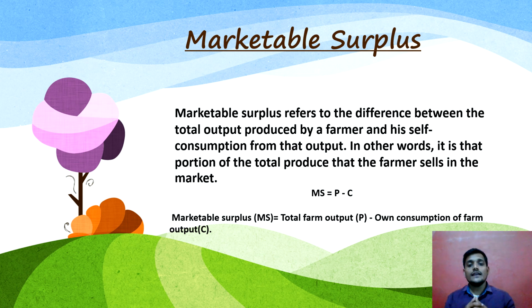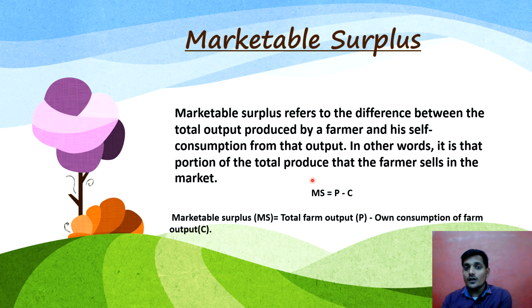We can say the total product has been produced on the farm and part of the amount has been kept for personal use or for the farm requirements, and the rest which has been sold in the market is called marketable surplus. With the help of a formula we can understand what the marketable surplus is.